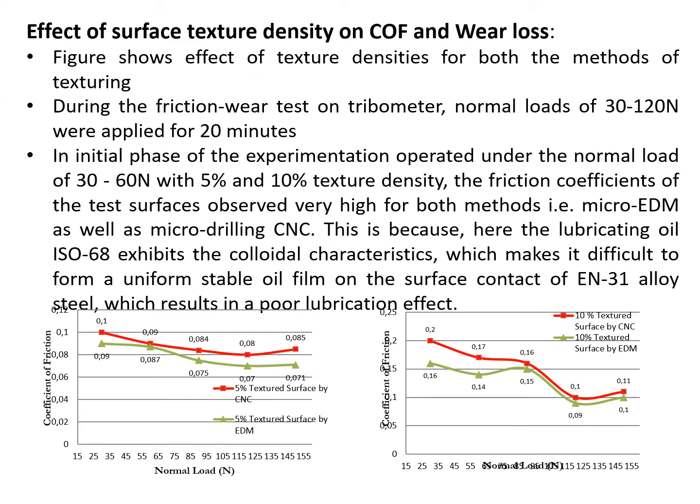Effect of surface texture density on coefficient of friction and wear loss. These two figures represent the effect of texture densities for both the methods of texturing, that is micro EDM and micro CNC. During the friction wear test on the tribometer, the normal load was applied from 30 to 120 newtons for 20-minute durations. Initially, the experimentation was carried out under the normal load of 30 to 60 newton with 5% and 10% texture density. The friction coefficient of the test surface is observed to be very high for both methods, that is micro EDM and micro CNC.